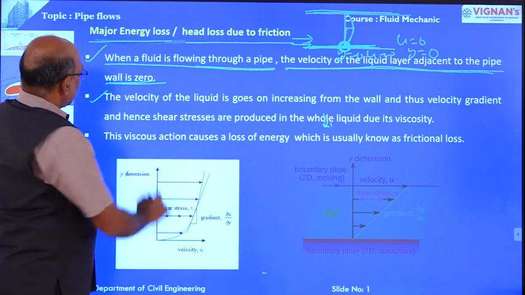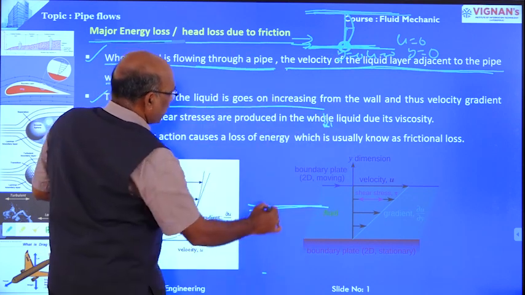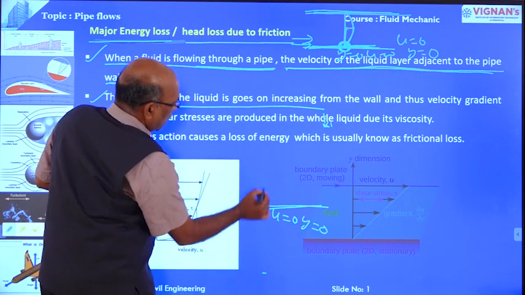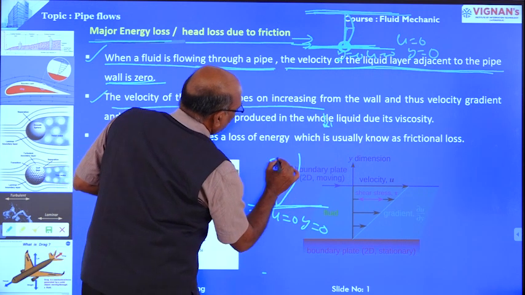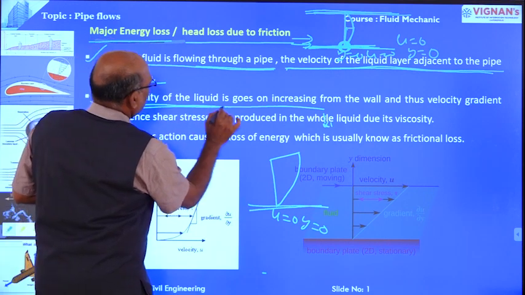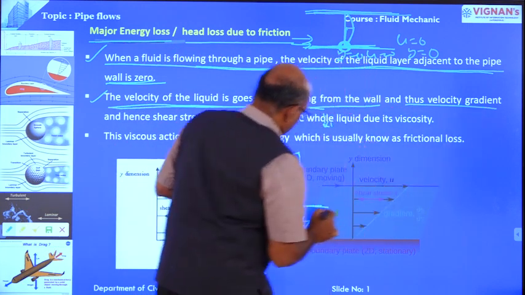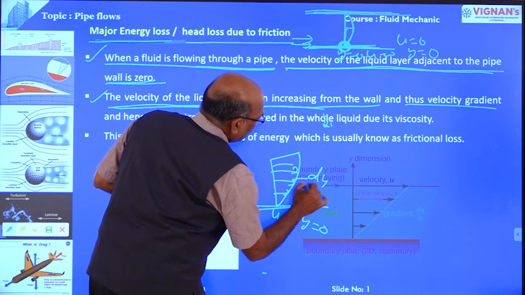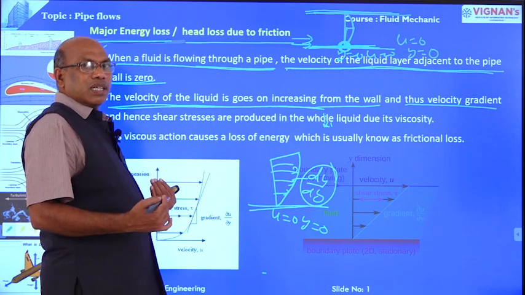Second point, the velocity of liquid goes on increasing. Over the boundary, the velocity u is equal to 0, at y equal to 0. Away from the boundary, the velocity gradually develops and increases, reaching the free stream velocity at one location. The velocity of the liquid increases from the wall, and thus a velocity gradient exists. Once the velocity increases like this, here we have du by dy. Once du by dy exists, automatically shear stress exists.